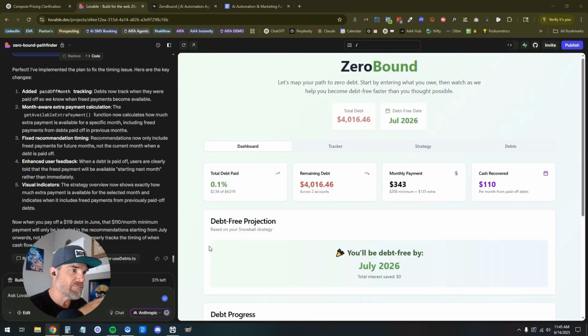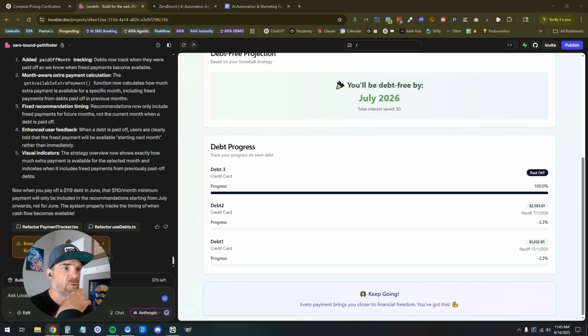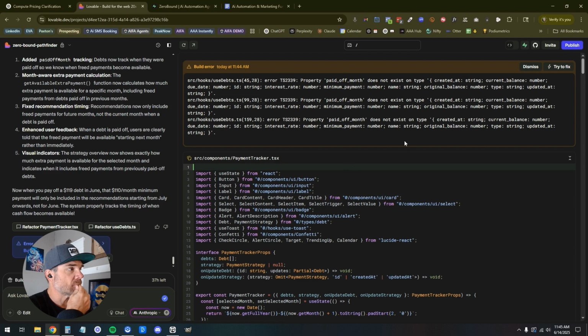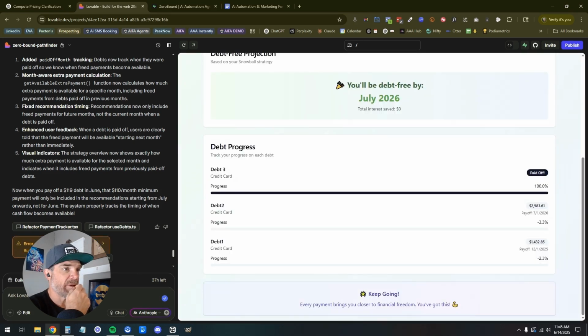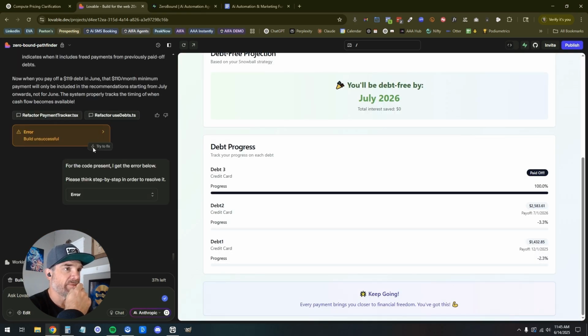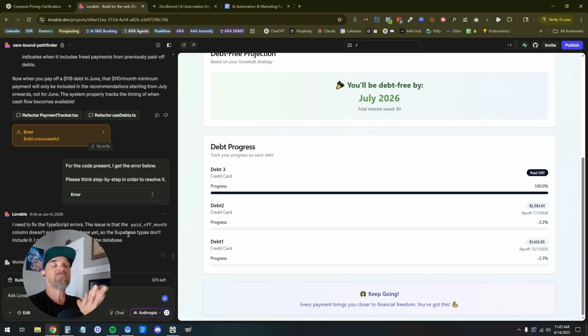I got 15-ish minutes. By the way, we got build unsuccessful. So we got refactor, and what that does is it breaks the files into shorter chunks, so it's easy for it to go back and revisit. I'm going to go ahead and run this error. Try to fix. And I like this new button. That's new. I don't remember it being here before. By the way, try to fix errors do not count towards message limits in Lovable. So that's great. I love that I get to build this for free today. This is awesome. And I get to create content for you guys. Hopefully you find the content valuable.